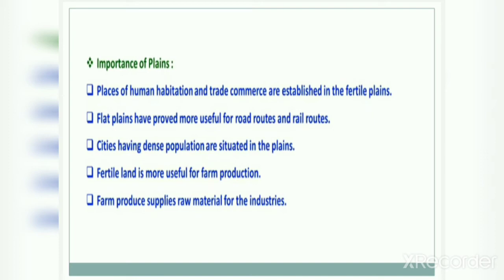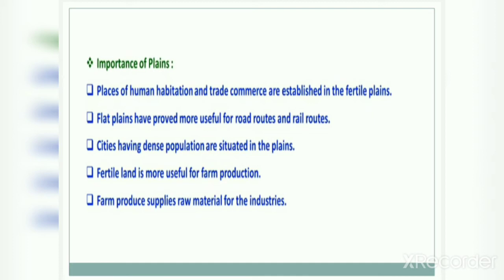Fertile land is more useful for farm production. Fertile land is necessary for crop production. Due to this, more population lives on plains, because plains are very fertile and useful for farm production and for growing crops. Farm produce supplies raw materials for the industries. So the material produced from these farms supplies raw material for the industries.